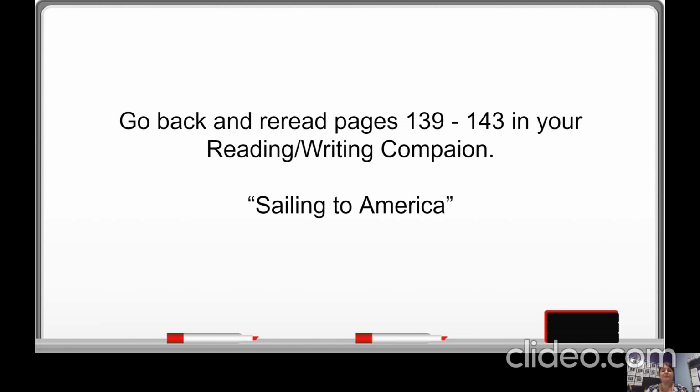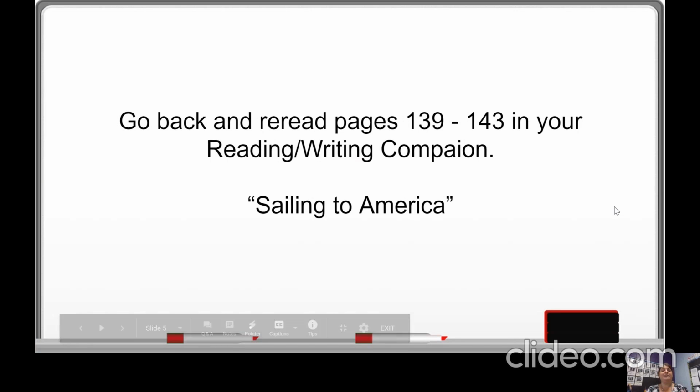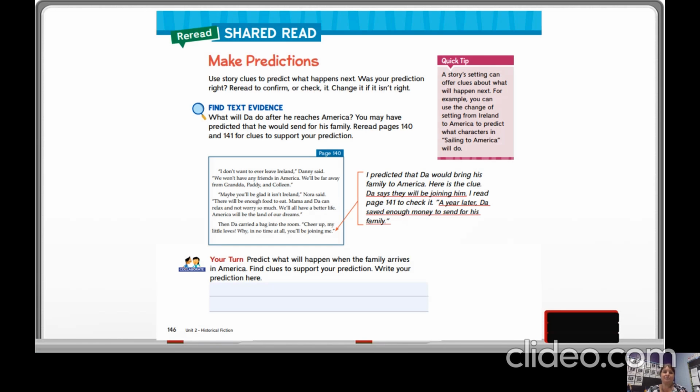The first thing that you're going to need to do is go back and reread pages 139 to 143 in your reading and writing companion. You can see I left out the end in companion. That is the story Sailing to America, because you're going to be using that story to answer the questions on the following pages in your reading and writing companion.